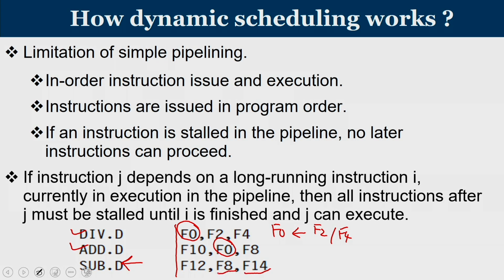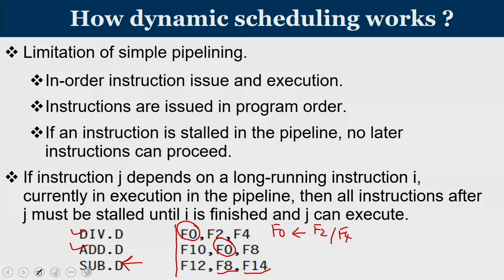As far as the subtraction operation is concerned, the functional unit that carries out the operation is free, and the operands on which the operation is to be done are ready. But in the case of an in order pipeline, the subtraction instruction is stalled because the previous add instruction cannot start, as its operands are not ready.